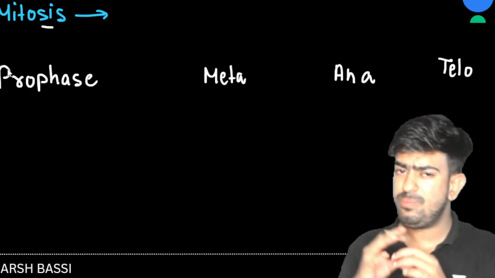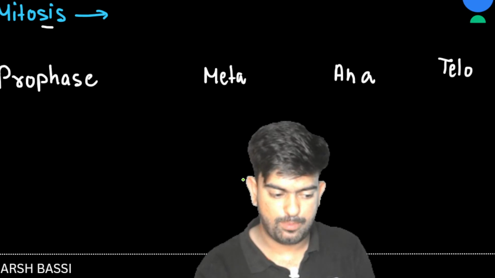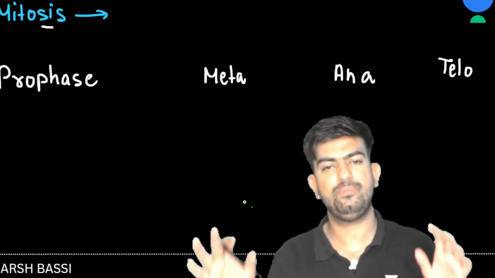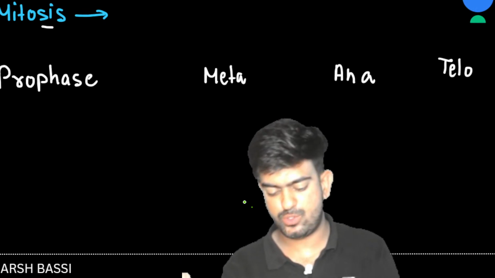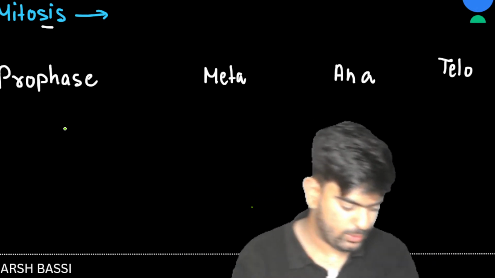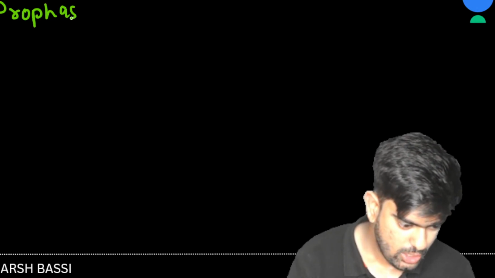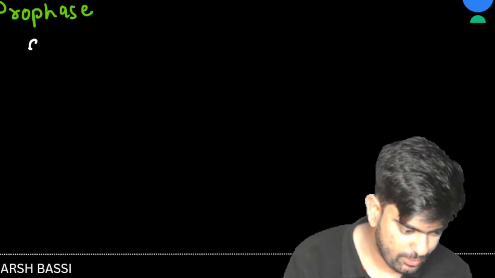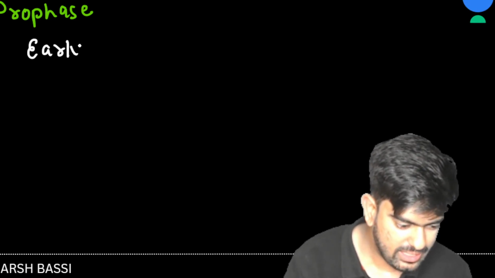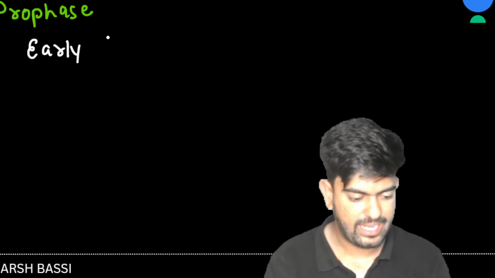I'm going to make you understand just with the help of diagrams. The diagrams will be beneficial for us, and after that we are going to write the theoretical part. So let's go on with the prophase. Prophase is divided into two parts, early prophase and late prophase. So in early prophase, what happens?